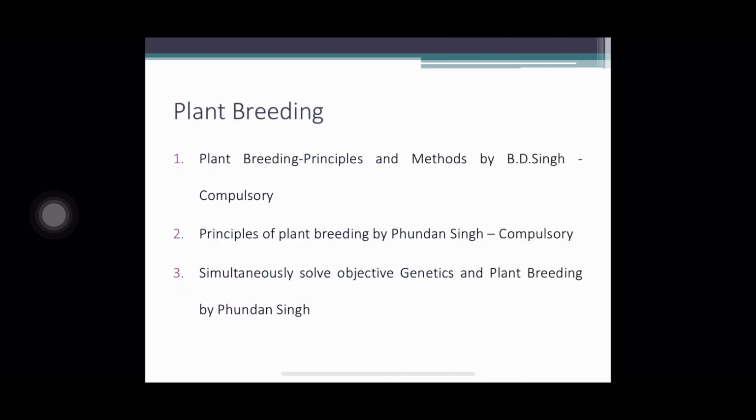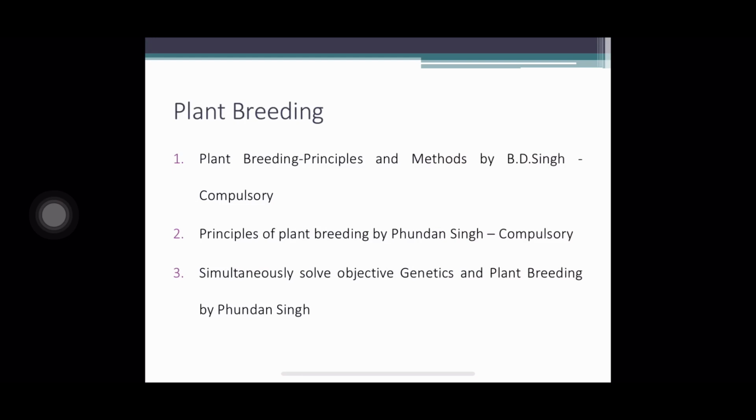First, coming to plant breeding. Read the basic concepts in the book Plant Breeding Principles and Methods by B.D. Singh perfectly. Later on, Principles of Plant Breeding by Phundan Singh. In this book you should cover all the concepts. This is a compulsory book.